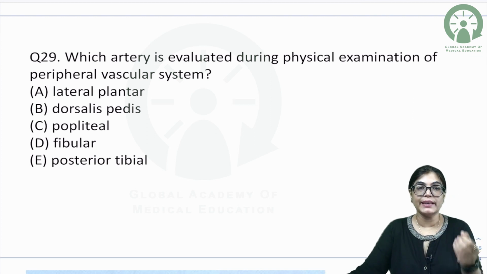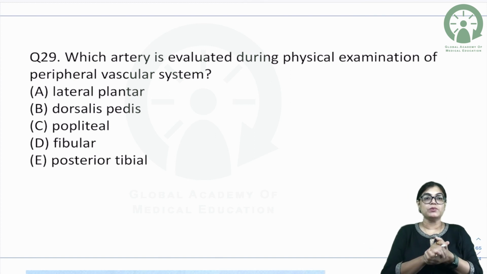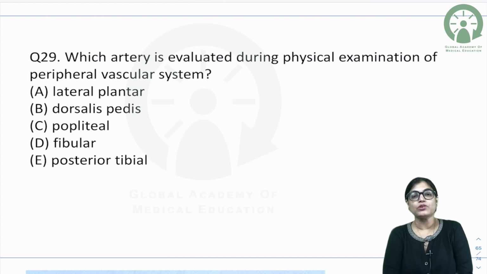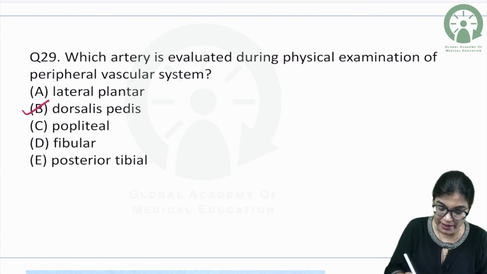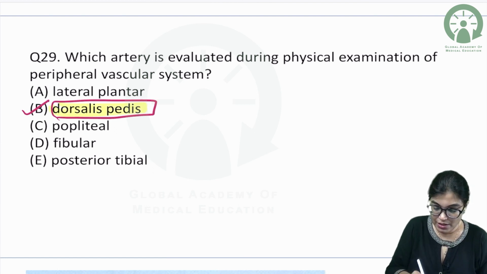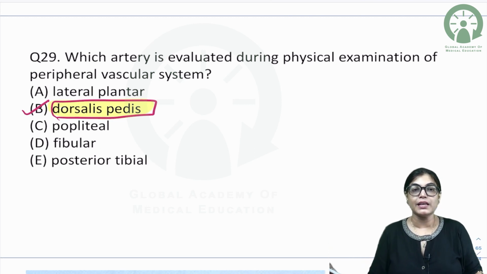The options are lateral plantar artery, dorsalis pedis artery, popliteal artery, fibular and posterior tibial artery. Among these, the most important artery to be evaluated for the physical examination of the peripheral vascular system, the most correct answer, is the artery on the dorsum of the foot, that is the dorsalis pedis artery. This is the right answer.